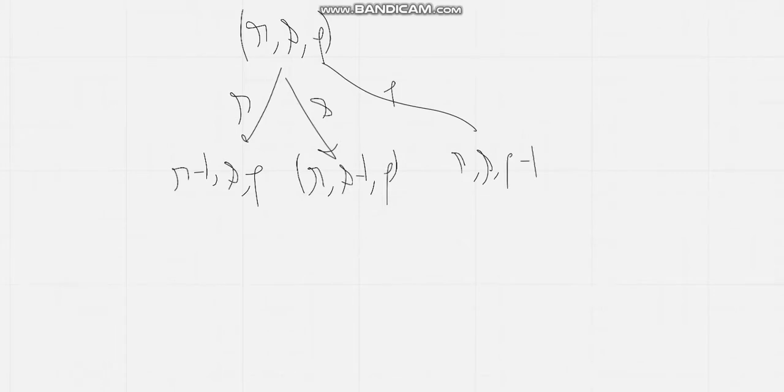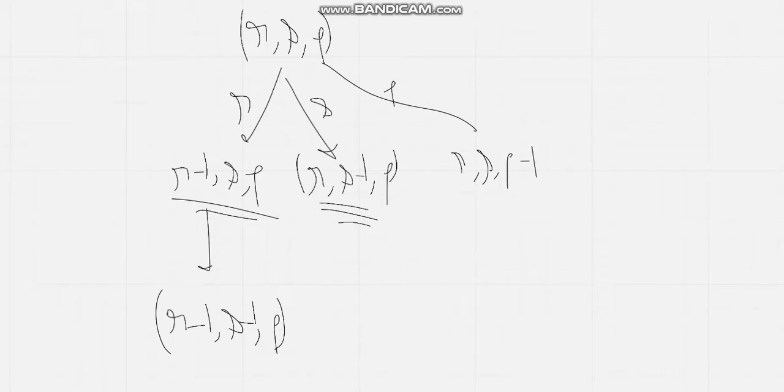Now, if we carefully observe, from this state, if S gets killed, we get into state R minus 1, S minus 1, P. And from this state, if R gets killed, we get into the same state. From this, we can say that to get the answer for a particular state, we have to add the corresponding values from all the other states which lead to this state.